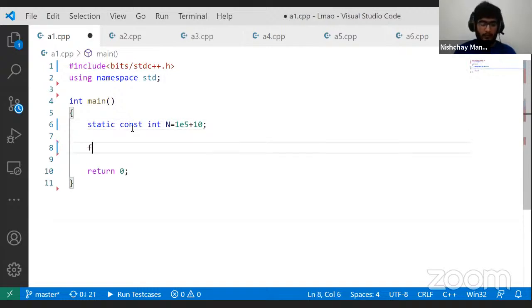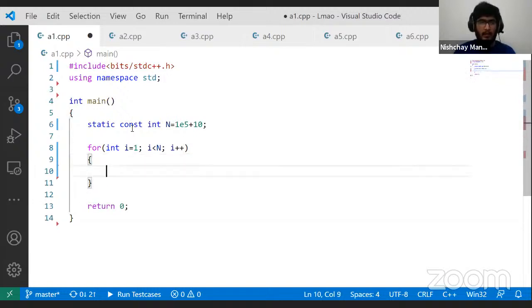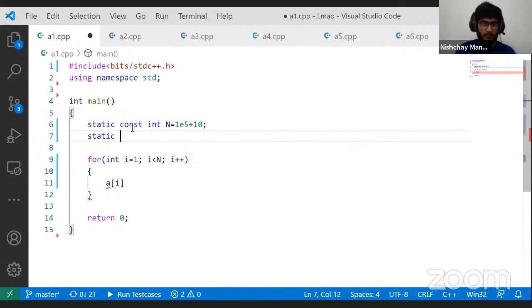So for int i equal to 0, i is less than n, i plus plus, and actually I don't need i equal to 0, I need i equal to 1, right? I want to set a_i. I haven't declared a_i up until now. Let's declare that as well.